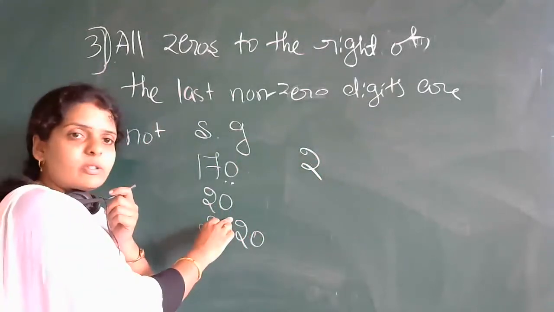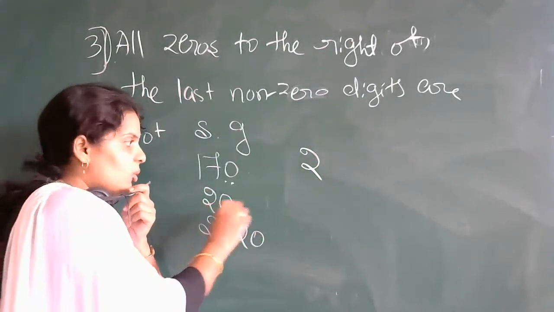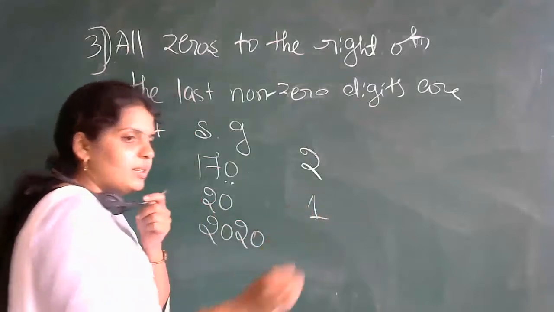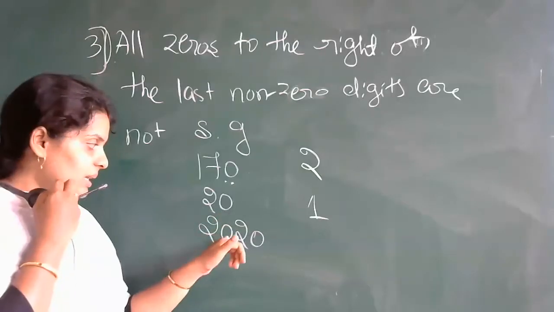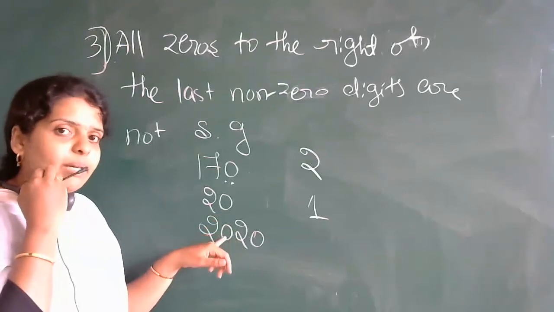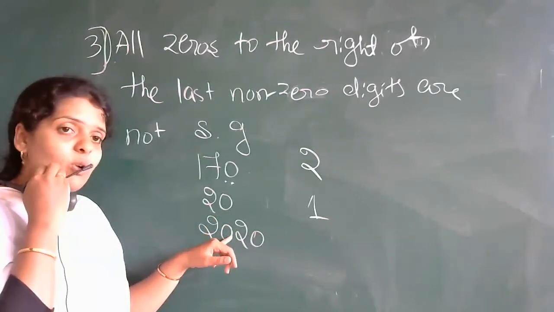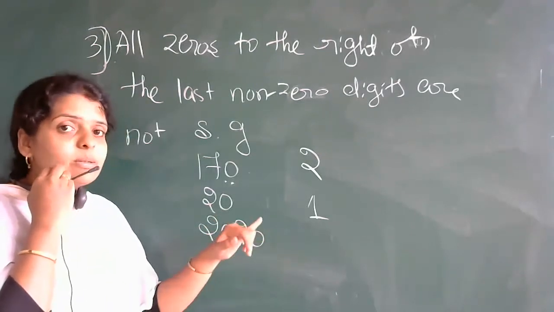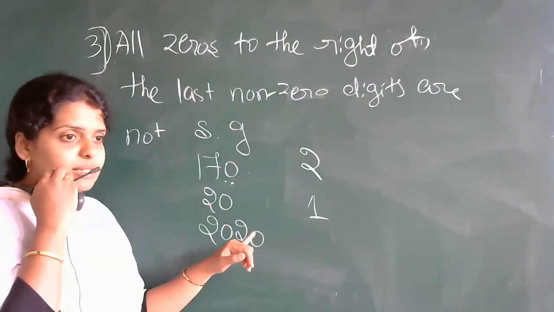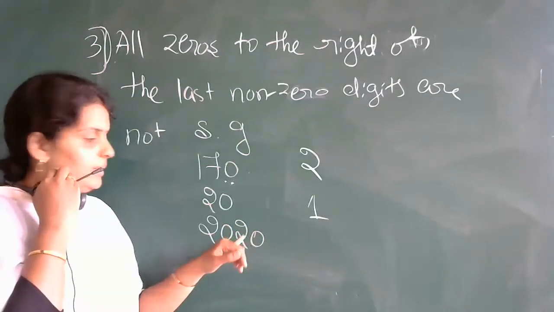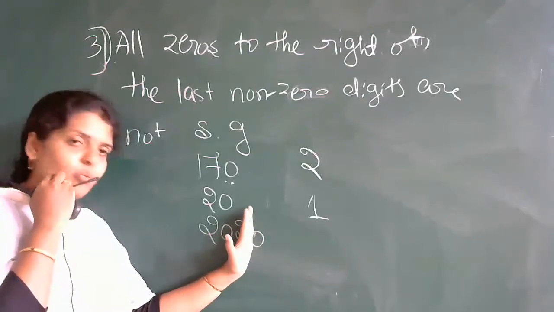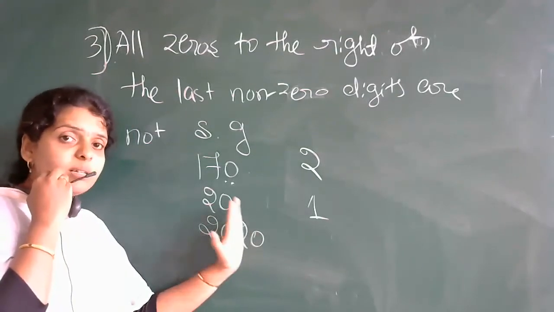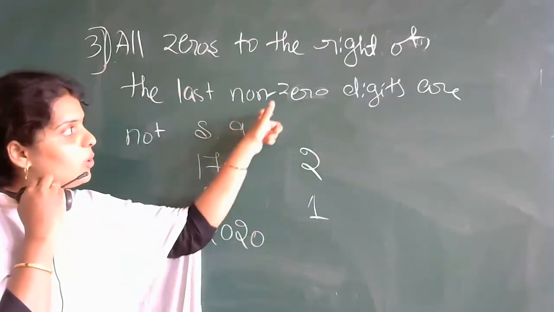Next, here also 0 is there at the end. Again, what are we going to write? The significant figure is 1. Now, here there is a twist. Here you can see the 0 is occurring in between also, and the 0 is occurring at the end also. So how will you write the significant figures? Can anybody tell me? Yes, correct. That is 3. This 0 we will count, but this 0 we don't count as it occurs at the right side of the non-zero digits.